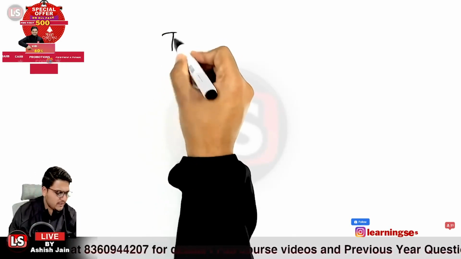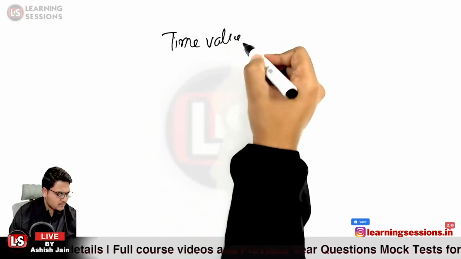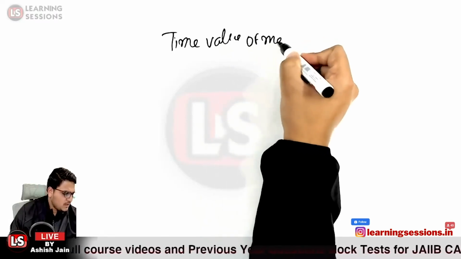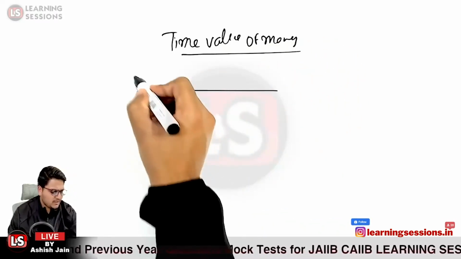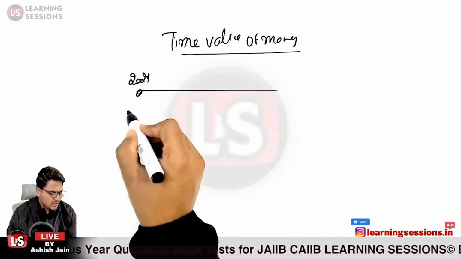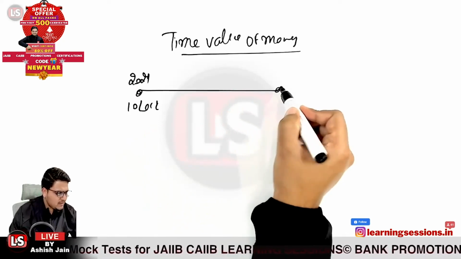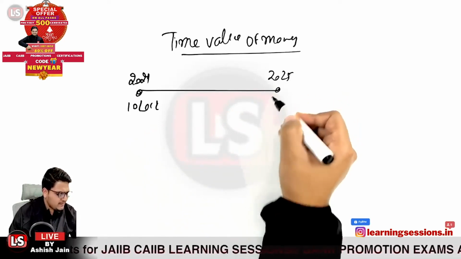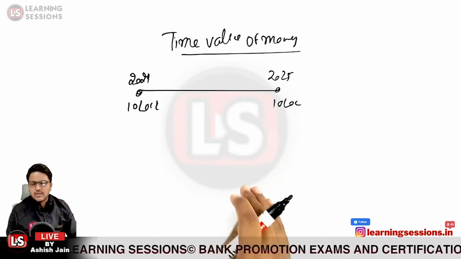Let me write the heading over here, that is related to the time value of money. Now, just answer me one thing. If you're having rupees 10 lakh in your hand right now, in this year 2021, and further you're getting 10 lakh rupees in year 2025, is it worth the same? Kindly please do answer at the earliest.